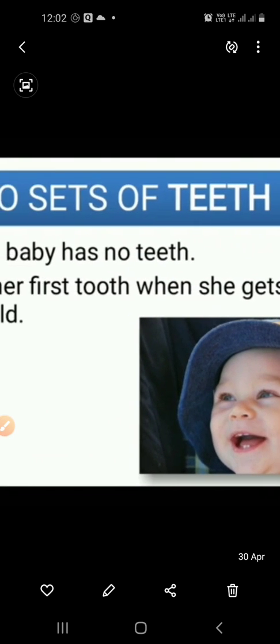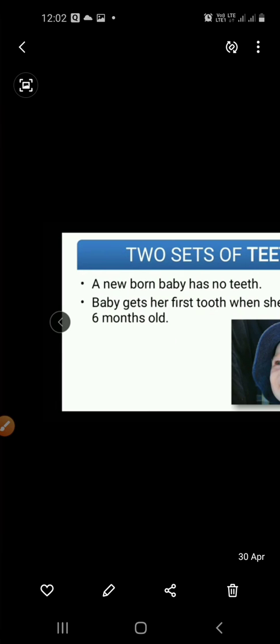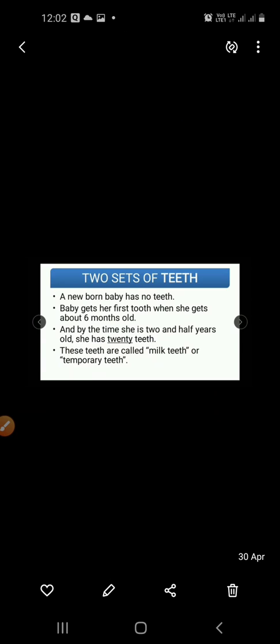So when a baby is about 6 months old, she or he gets their first tooth, right? And by the time she is 2.5 years old, she has 20 teeth, right?